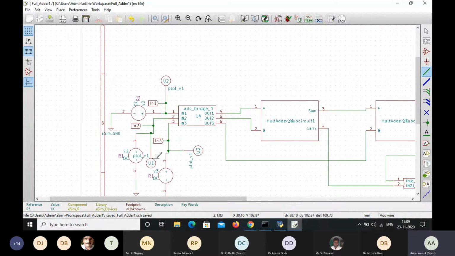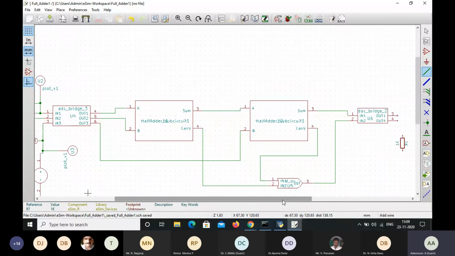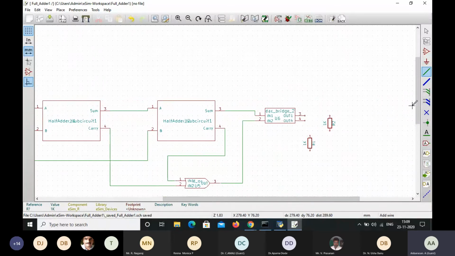Now it has been given the values U1, U2, and then U3, this DC voltage V1, DC voltage V3 and all that. So now it will be labeled as V1, V2, and then V3, plot 1, plot 2, plot 3. For this purpose only we are going to annotate. And next